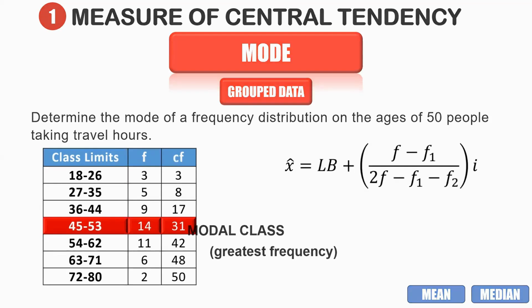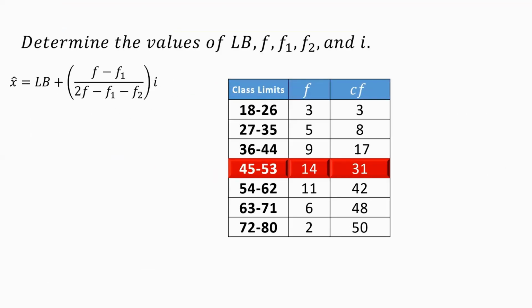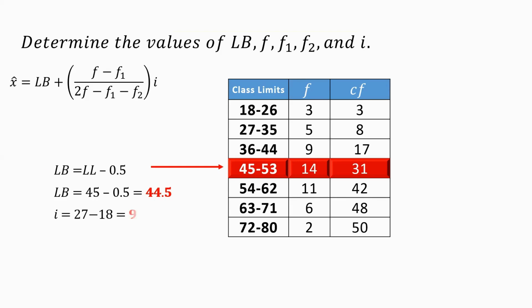Let us get the lower boundary. The lower boundary is equal to the lower limit minus 0.5. So 45 minus 0.5 is equal to 44.5. For the interval, the same thing: 27 minus 18 is equal to 9. How about our frequency? Our frequency here is 14.